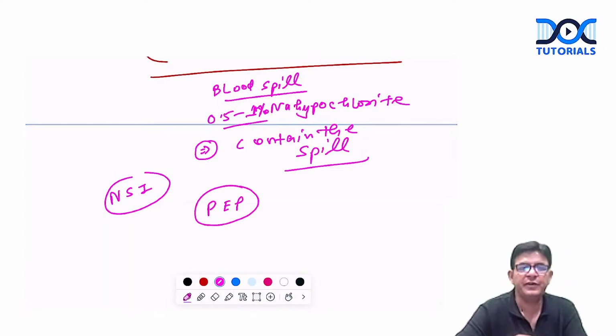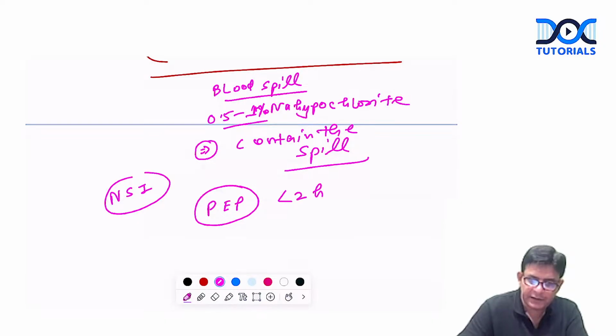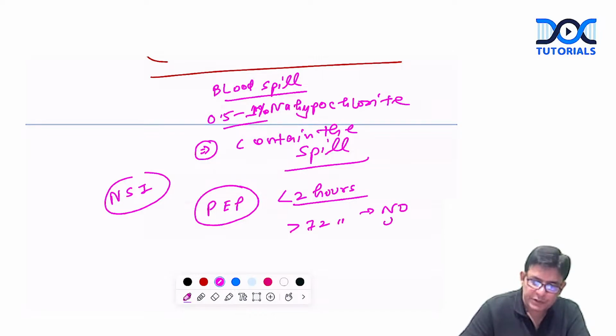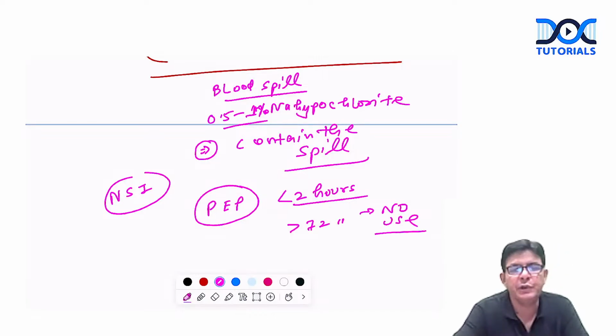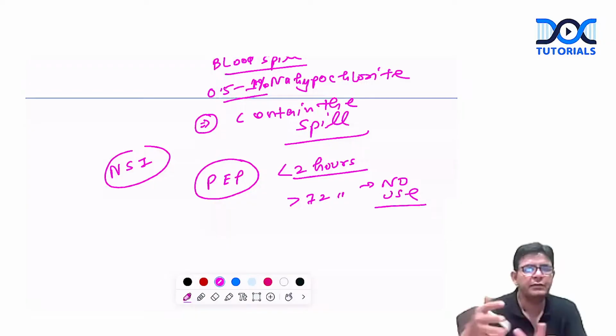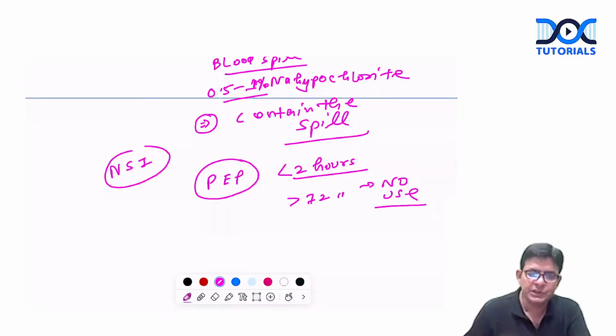And this post-exposure prophylaxis should be started within how many hours? 2 hours is the best. And after 72 hours, no use. Means up to 72 hours, if you start it, then only there is a betterment. Otherwise, there is no use after 72 hours. And best is within 2 hours, and what do you use? The famous combination: tenofovir, lamivudine, and dolutegravir. These three.